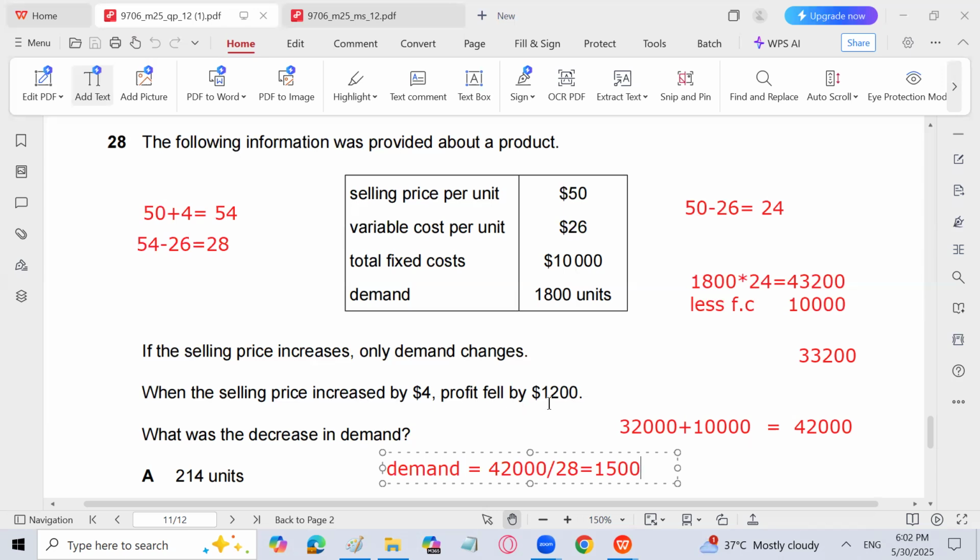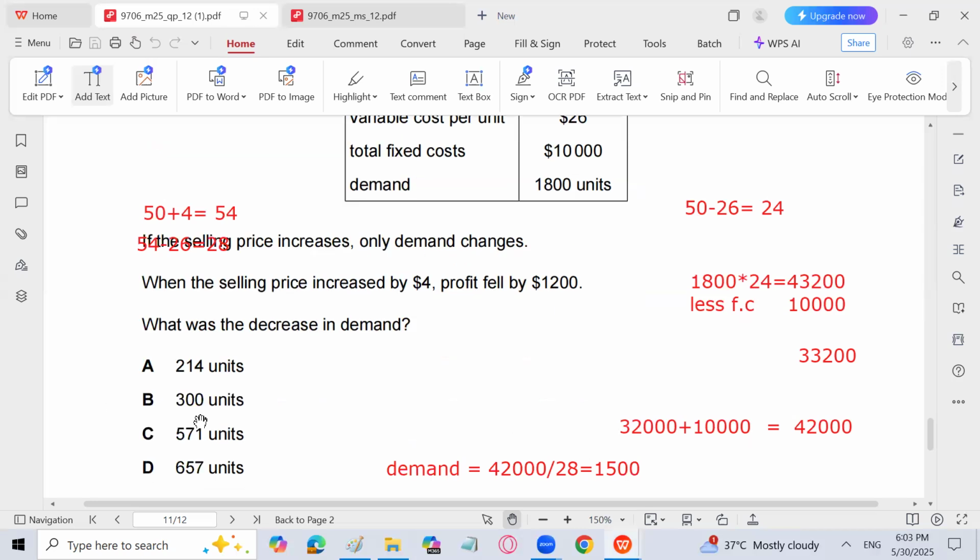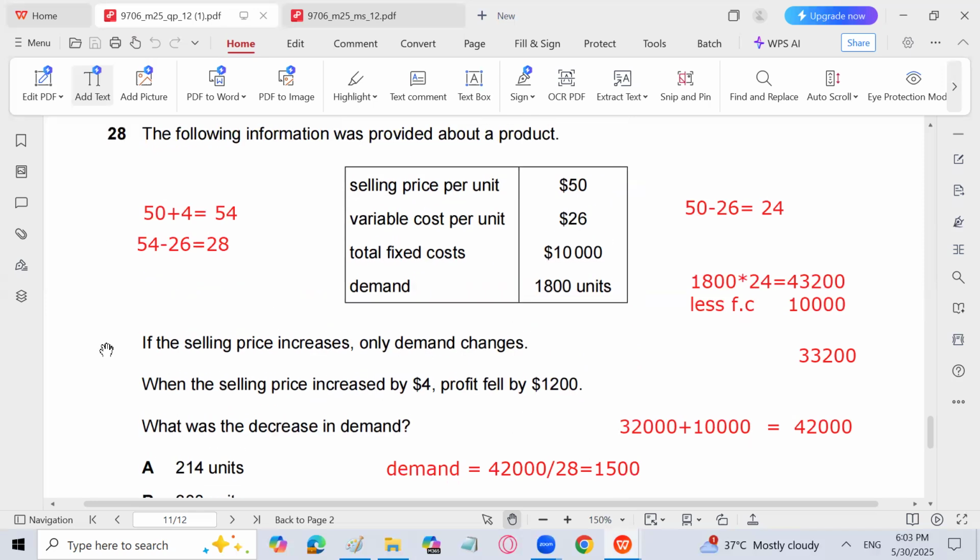So the demand will decrease by 300 units. It was 1,800 units. But if the profit fell by 1,200 and selling price will increase by $4, only demand will change. So what was the decrease in demand? It will be a decrease of 300 units. So B is the answer. 300 units will decrease. It was 1,800 first. Now it will become 1,500. It is a difficult question.